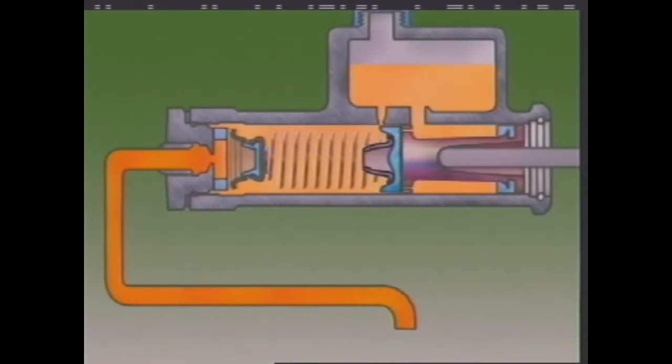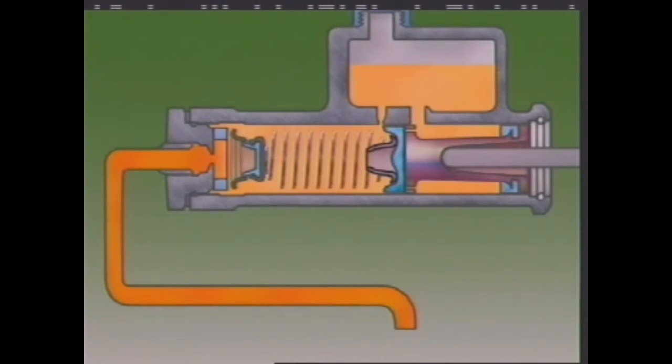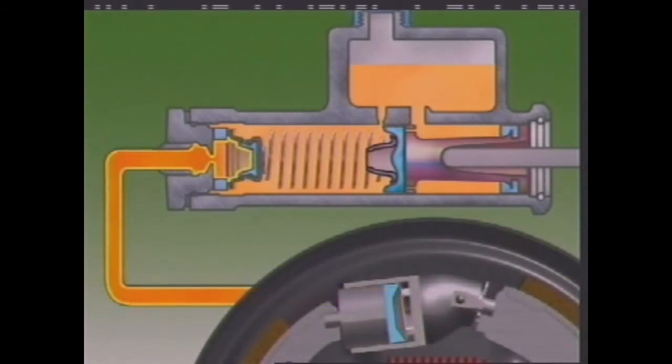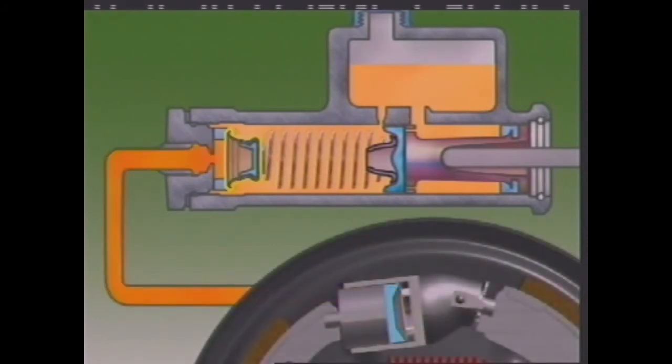This is called recuperation. When the fluid in the lines returns to rest, its pressure is held above atmospheric pressure by a valve called the residual line pressure valve. The residual pressure helps stop air from entering at the wheel cylinder, and it keeps fluid from leaking out.